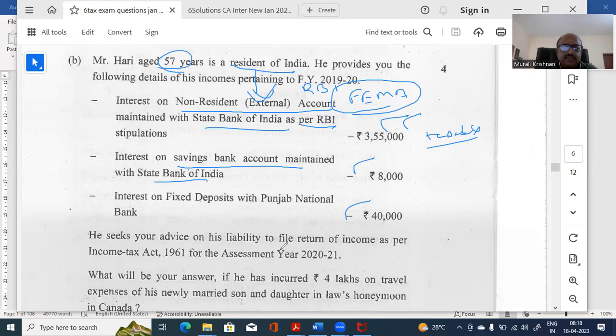Now the question is whether he should file his return or not. Because his income, taxable income is only this, which is exempt under section 10(4). Therefore, that is not taxable. Now it is below the limit. Therefore, he need not file the return. But for foreign travel, if he is doing, let us see what they are saying in the solution.